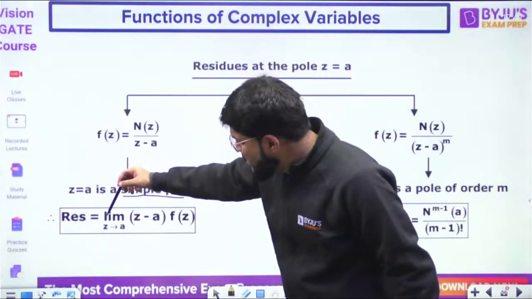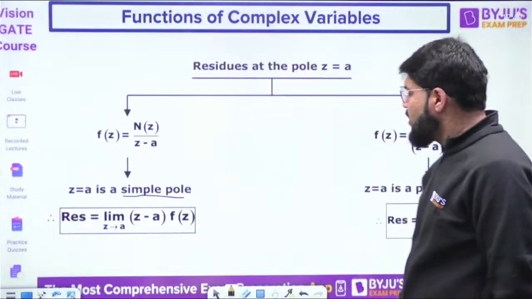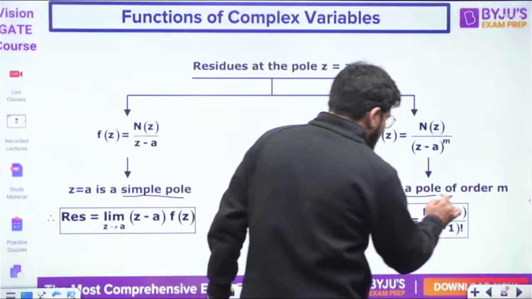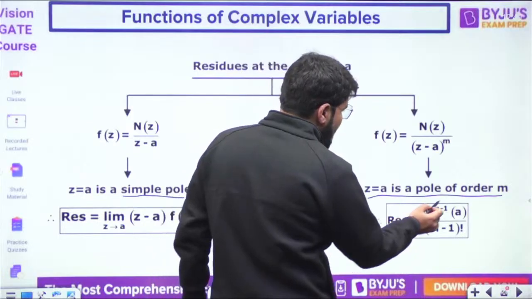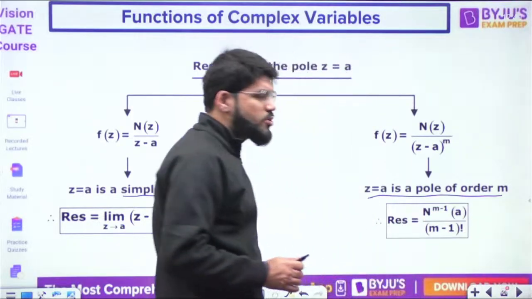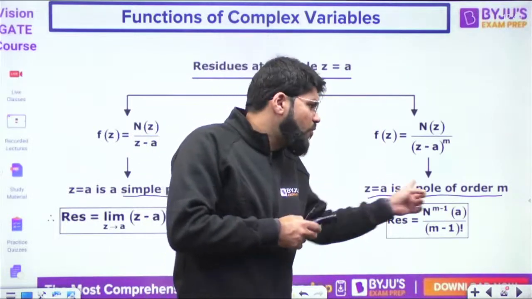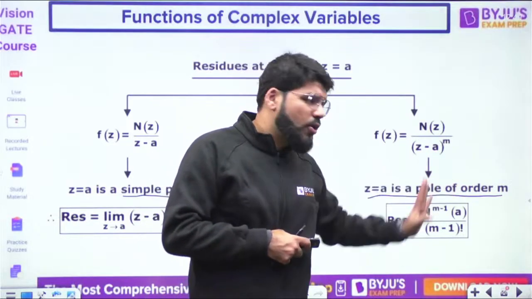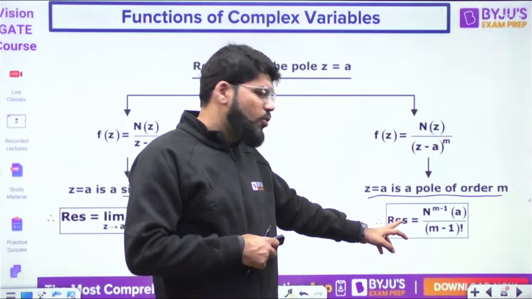The residue is limit z tending to a of (z minus a) f(z) for the simple pole. For a pole of order m, the residue is equal to N^(m-1)(a) upon factorial (m minus 1). How do you actually define a pole of order m? We will talk about that in more detail later on, if required. But right now focus on the residue.